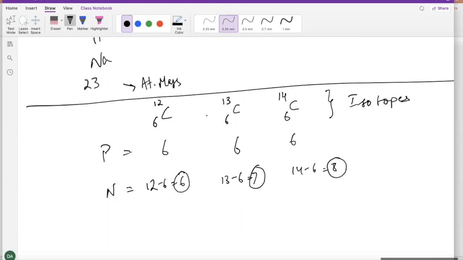So guys, these 3 carbons are isotopes of each other. So I'm not saying these last 2 are isotopes. All 3 are isotopes of each other. The first one is the isotope of the other 2. This last one is the isotope of the first 2. The center one is the isotope of the left and the right one. So all these carbons are isotopes. These are different versions of carbon, basically.